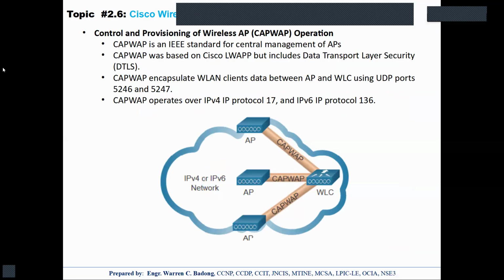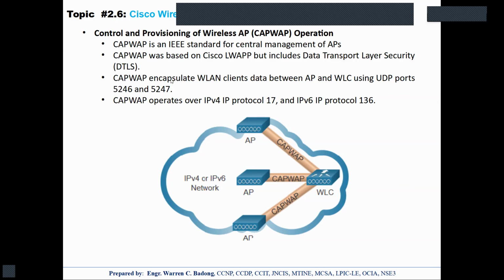So in a controlled environment, we actually have two options. If you're using Cisco equipment, a Cisco wireless controller and Cisco access point, you have the Cisco proprietary LWAPP, and of course, we have the standard CAPWAP. We will only be covering CAPWAP here.